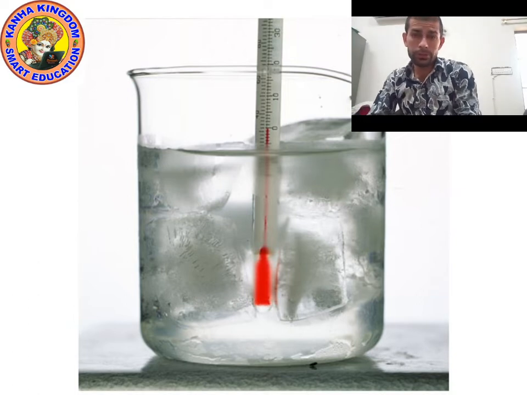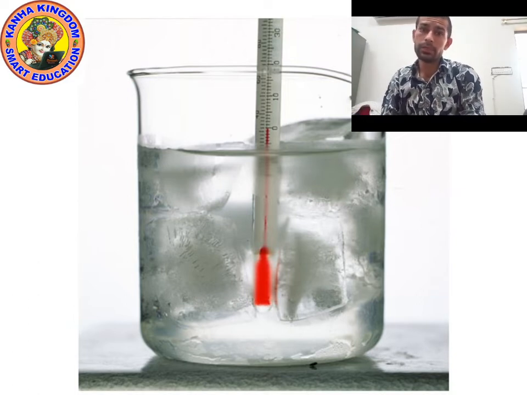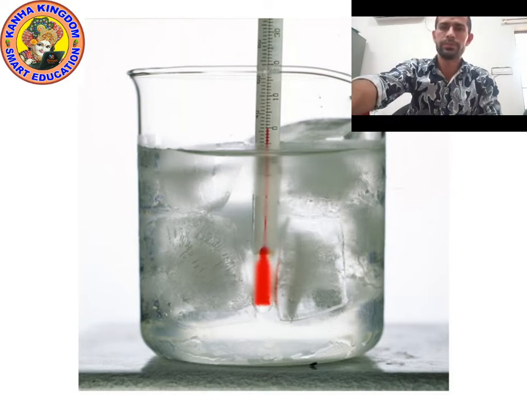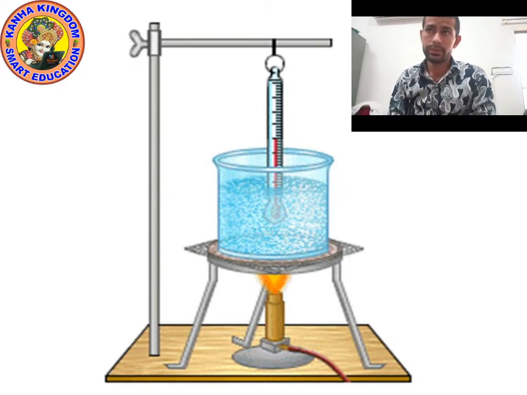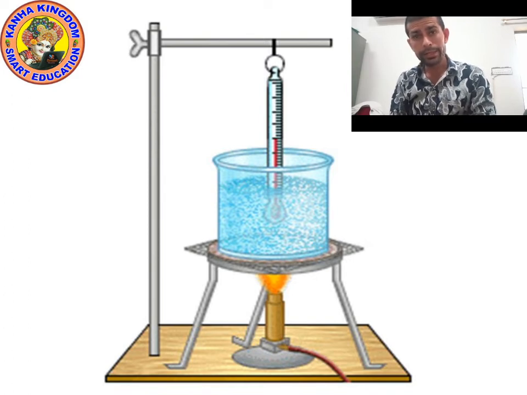Now I am going to show you one more picture and you will tell me what it shows. Okay kids, look at the picture and tell me, what is in the beaker? In the beaker is liquid. Yes, what does this picture show? It is showing boiling and latent heat of vaporization.